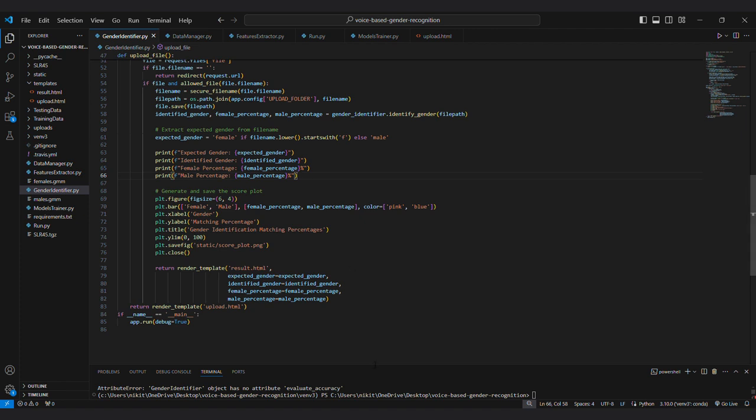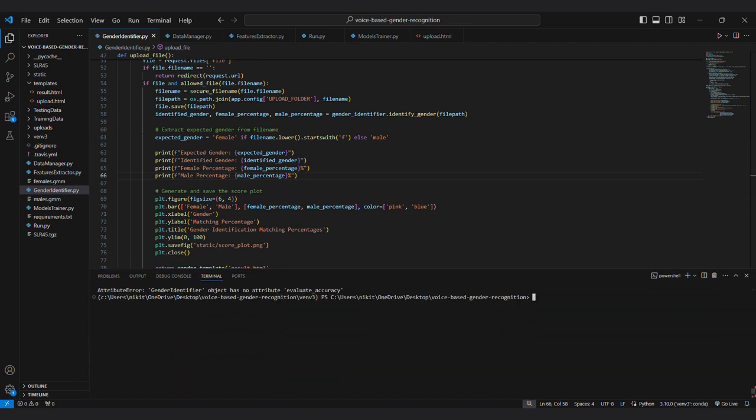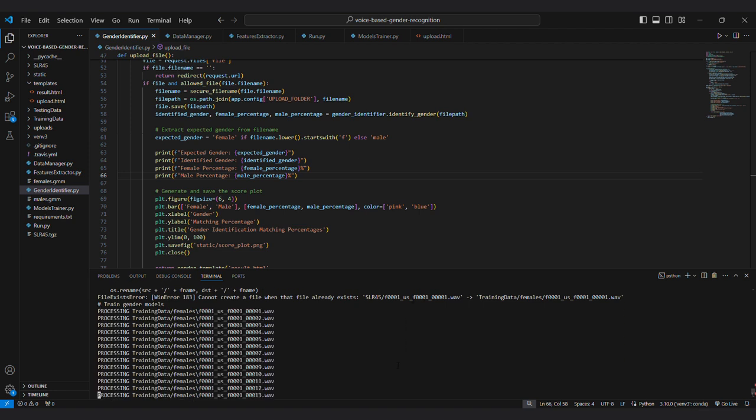Coming to the execution, run.py will execute all of them together: gender data manager, feature extractor, and models trainer. Here it's training. We are training the female models.